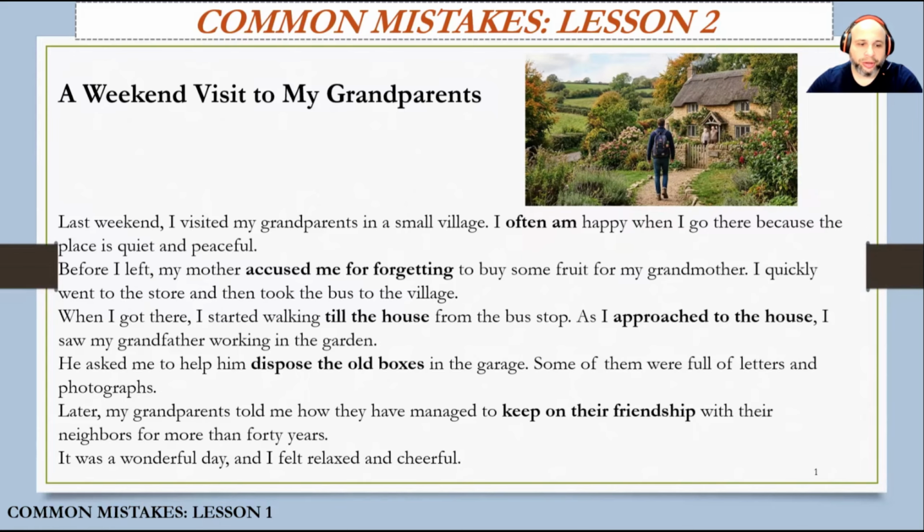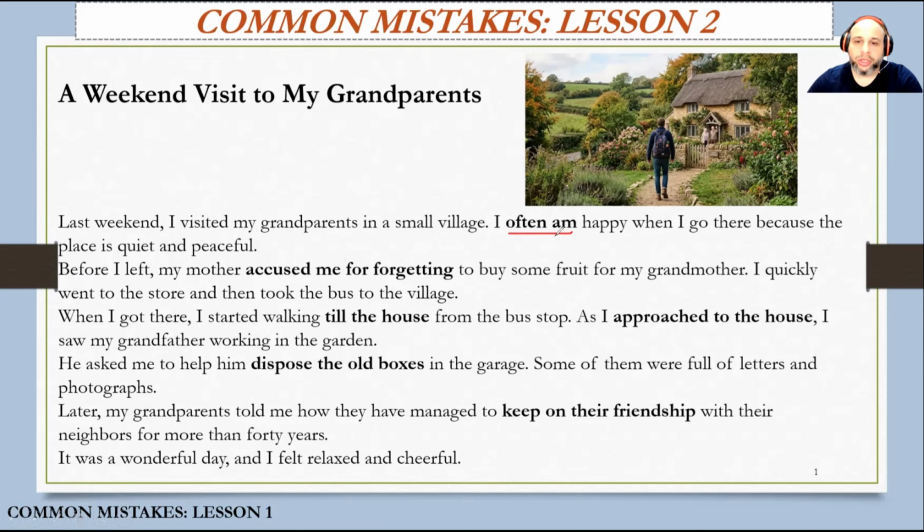So let's start. Last weekend, I visited my grandparents in a small village. I often am happy when I go there because the place is quiet and peaceful. I often am happy. So there is a mistake with the placement of the form of to be, which is am.